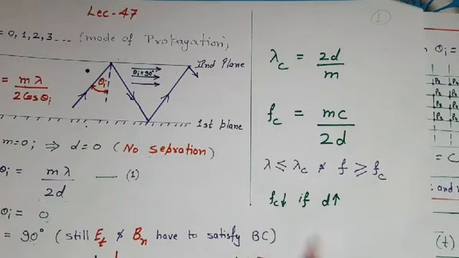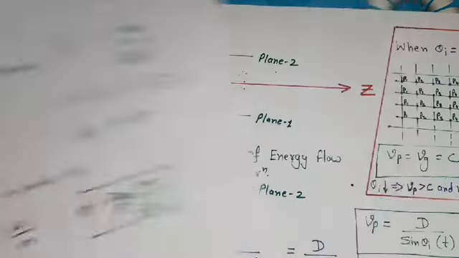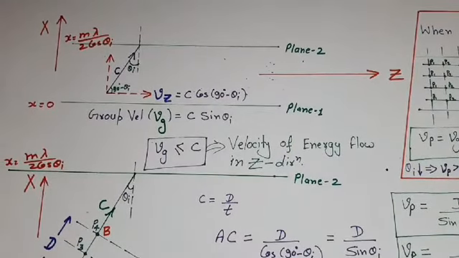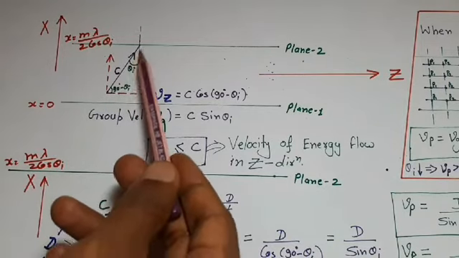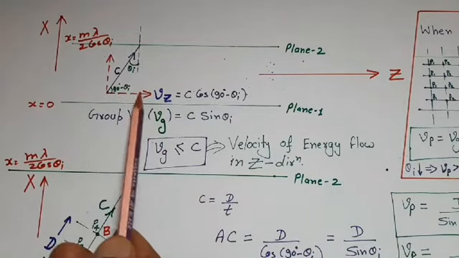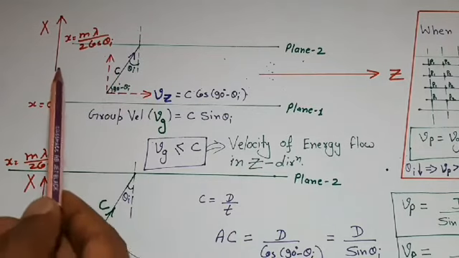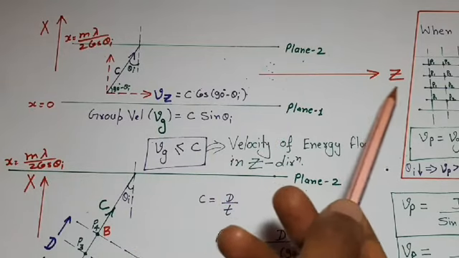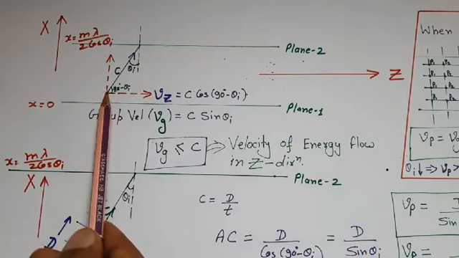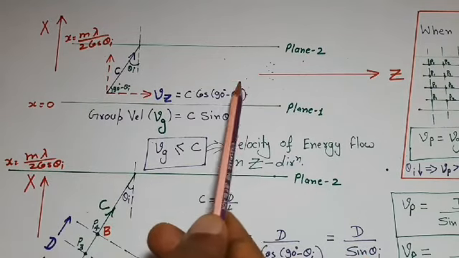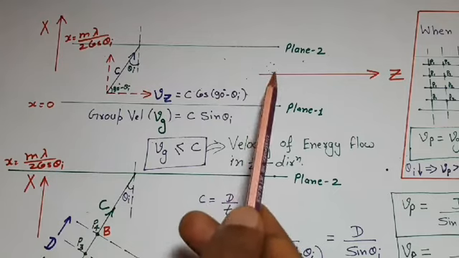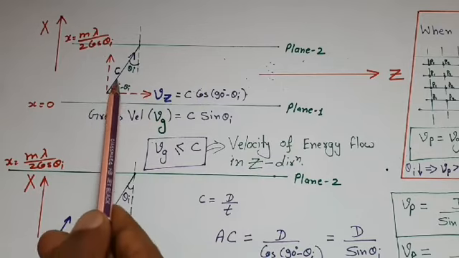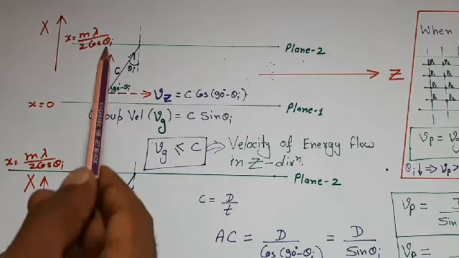Now after understanding this, we have some discussion on velocities of electromagnetic wave in waveguide propagation. As we know, in free space, electromagnetic wave propagates with velocity c, that is velocity of light. In case of waveguide propagation, we want the energy to flow from one end of the waveguide to another end of the waveguide, that is in this direction, which is z direction. But in case of waveguide propagation, the wave is not moving straight in this direction. If the wave was moving straight in this direction, then there would have been only z component. But now wave is moving in such a way that its movement has two components, one component in x direction and another in z direction.